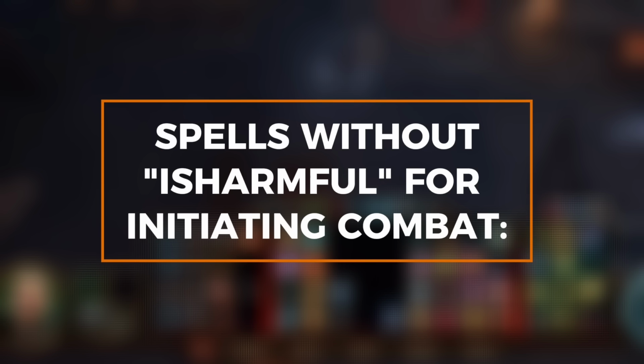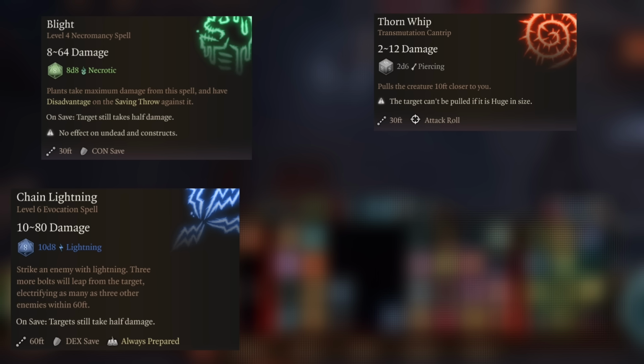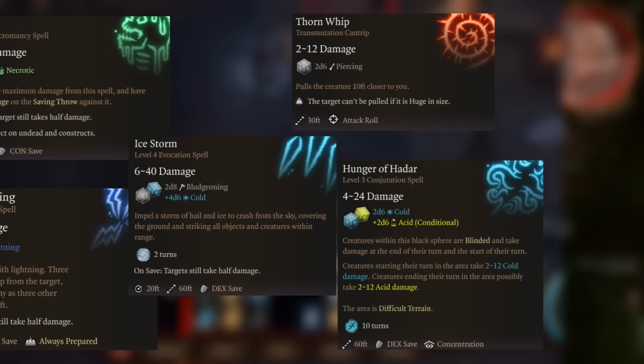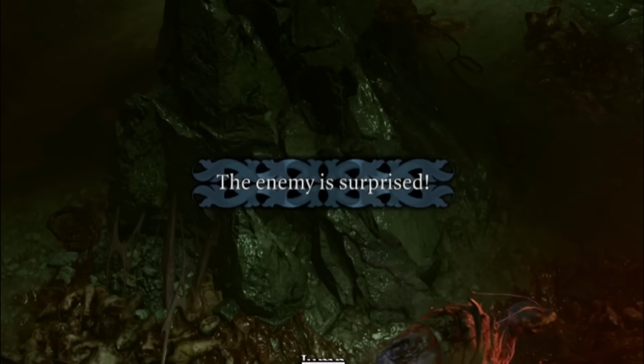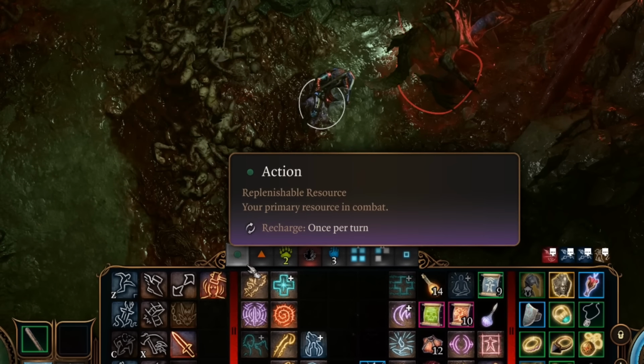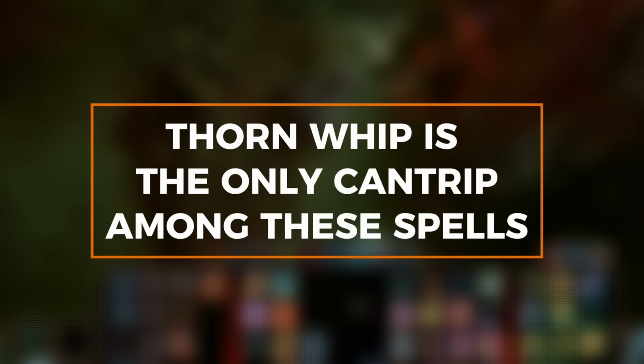But here's an incomplete list of spells that lack the Is Harmful flag that are good for initiating combat. Blight, Thorn Whip, Chain Lightning, Hunger of Hadar, Ice Storm. I'm sure there are others, but those are some of the big ones. In particular, Thorn Whip is great for initiating surprise rounds. If you use Thorn Whip from invisibility, you will consistently trigger surprise, and you will have your action available when combat starts. It's sort of like a budget version of the Assassin's Alacrity ability. You can do this with any of the spells that I mentioned, but Thorn Whip is the only one that's a cantrip. And that's it for today's video.